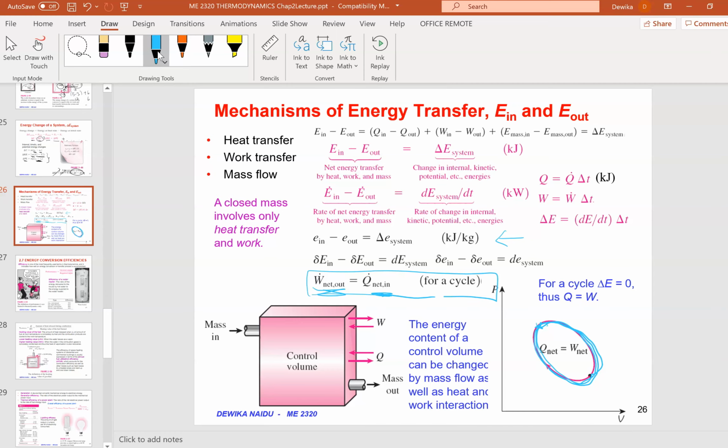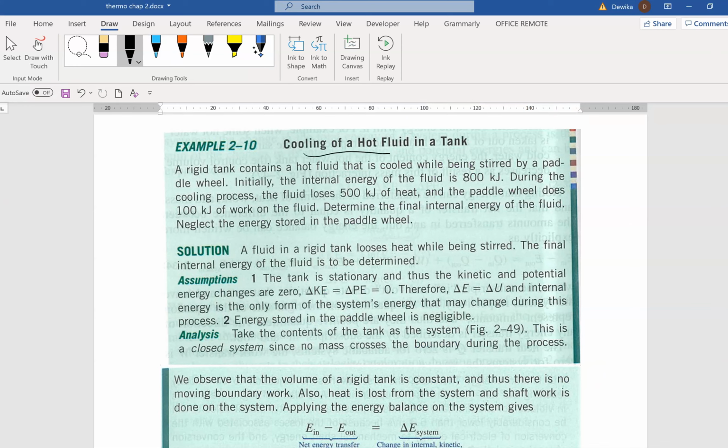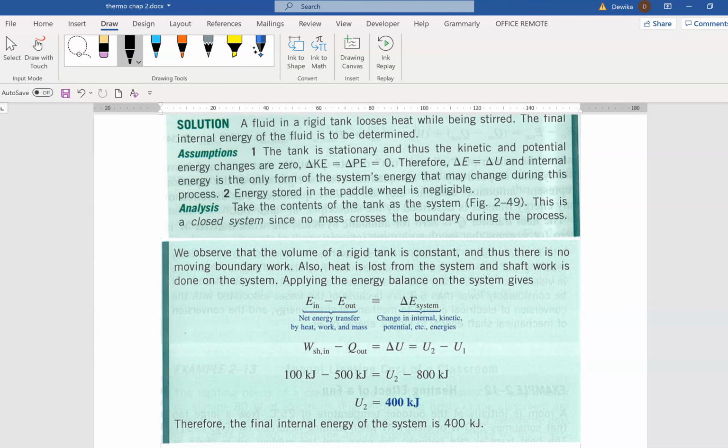Okay, now let's move on to example 2.10 and 2.15, as I have told you that I'll be covering 2.10 and 2.15. Let's solve the question. 2.10 is talking about the cooling of a hot fluid in a tank. This is a very theoretical question, just for your understanding, and we'll also be going into some calculation shortly. Just read the question.